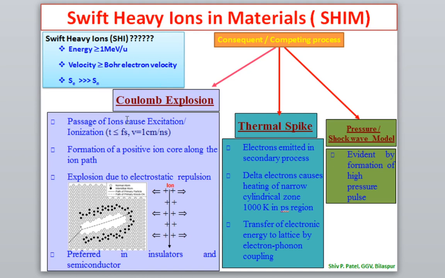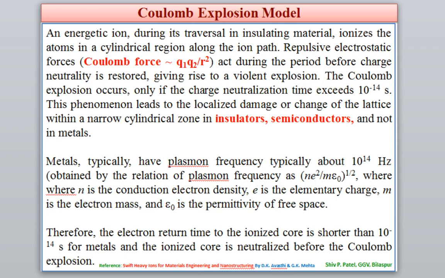Okay. So let us discuss in detail what the Coulomb explosion model is. In a Coulomb explosion model, as I discussed, an energetic ion during its transit through an insulator material ionizes the atoms in a cylindrical region along the ion path. The repulsive electrostatic Coulombic force, that is Q1 Q2 upon R square, I have just missed 1 upon 4 pi epsilon naught, that is basically the constant,